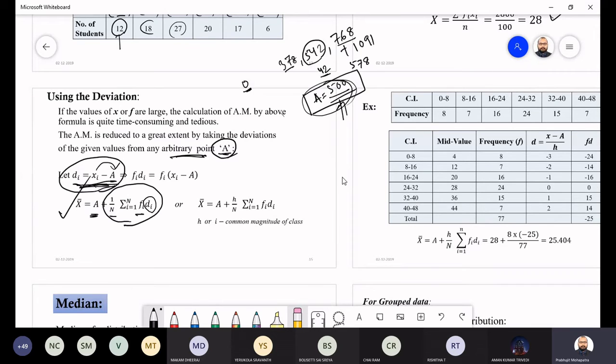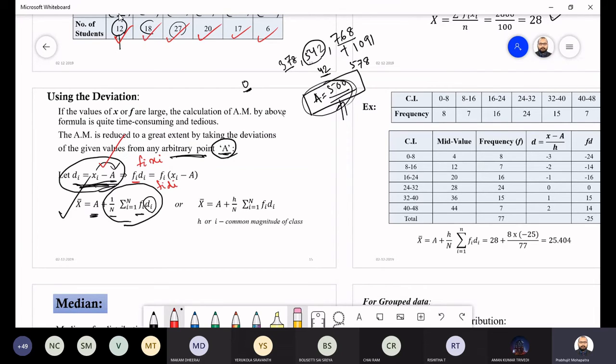Okay, and that is going to be the same value only. It is not going to be something else. Getting or not? So what you have to do? First you have to calculate the deviations. You find the deviations. Then if you are having the frequencies, you have to multiply the frequencies. We have to take care of how many times it is repeating. If these are the frequencies, then you have to multiply the frequencies with the deviation. Like we used to do xi into fi, now you have to do fi into di.